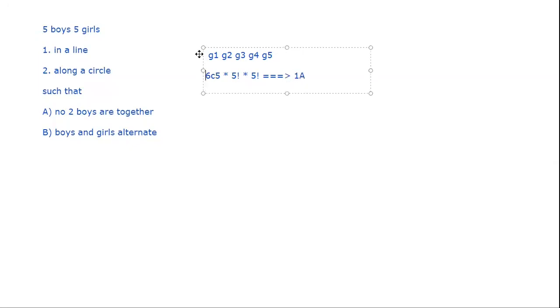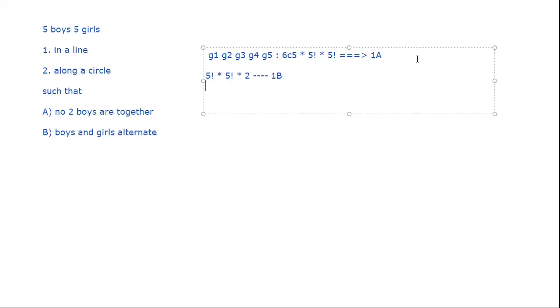For 1B, it's pretty easy. So it's just alternating boys and girls. So you just have to arrange the boys, 5 factorial for that, arrange the girls, 5 factorial for that, but decide who starts first. So is it boy, girl, or is it girl, boy? So because of that, you have 2 ways. So that's basically the answer for 1B.